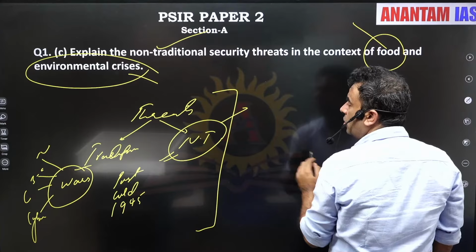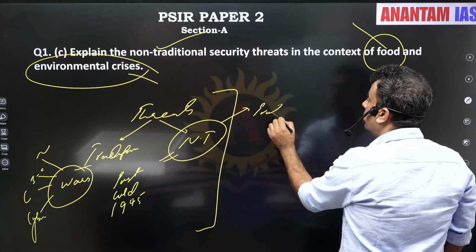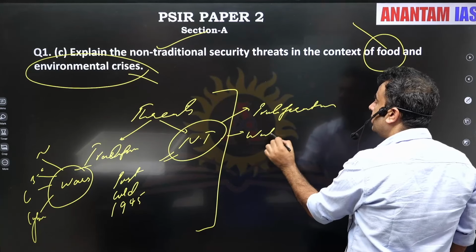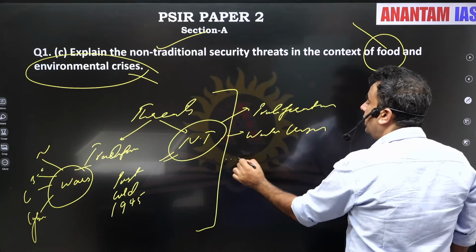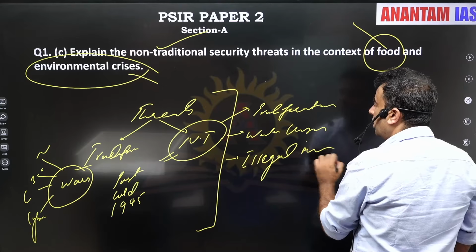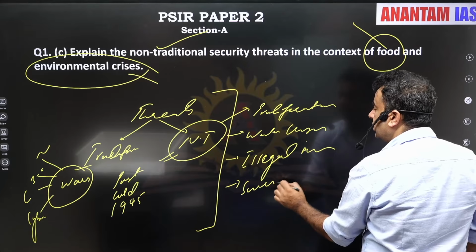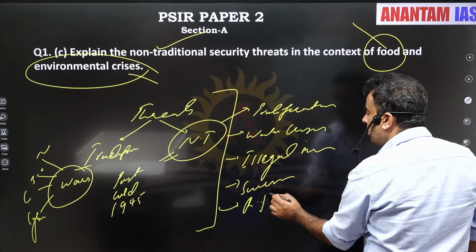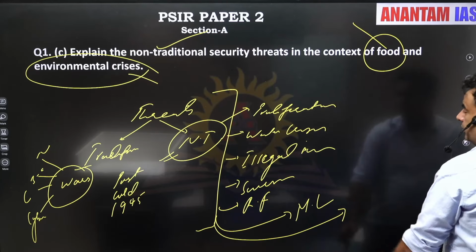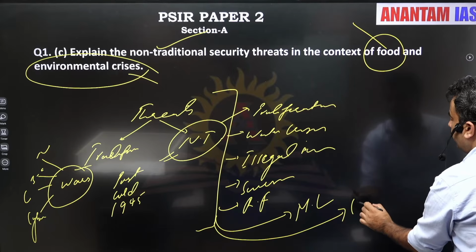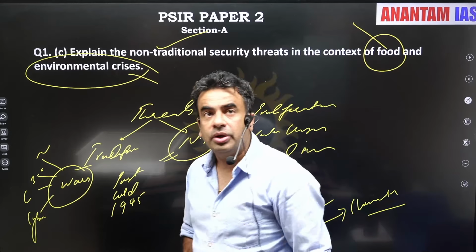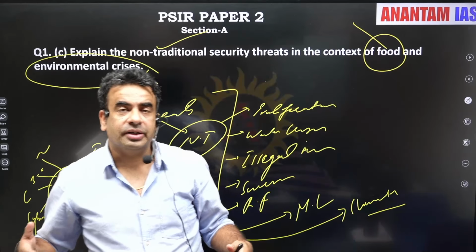Otherwise, the other non-traditional security threats are nuclear proliferation, water crisis, illegal immigration, secessionist violence, religious fundamentalism, money laundering, climate change, environmental crisis, global warming, food and water insecurity. So these are non-traditional security threats.